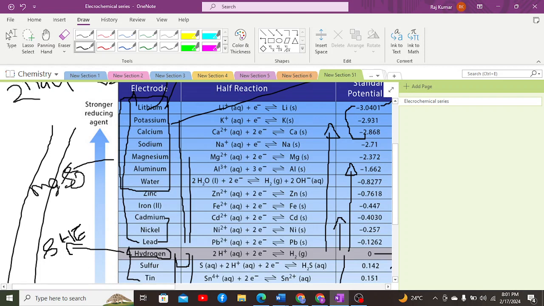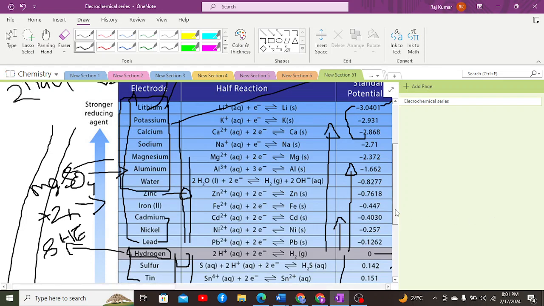Now magnesium sulfate reacting with zinc would not be possible. The reason behind it is that zinc is also having a negative reduction potential, and magnesium is also having a negative reduction potential. Although zinc has less reduction potential compared to magnesium, it still has a negative reduction potential, showcasing that it has the capability to lose electrons but not the capability to gain electrons, due to which zinc will not be able to displace magnesium. So this reaction is not possible, not feasible.